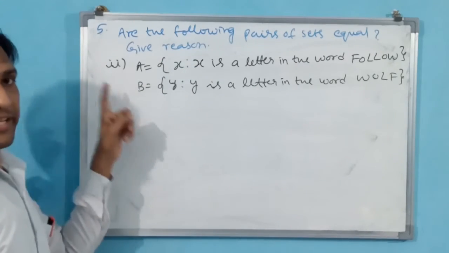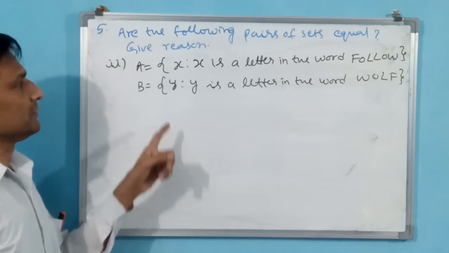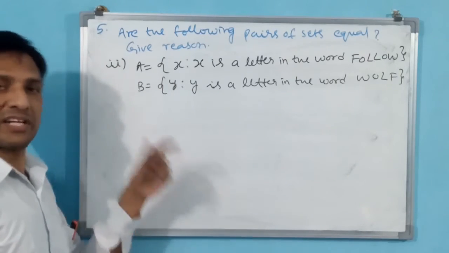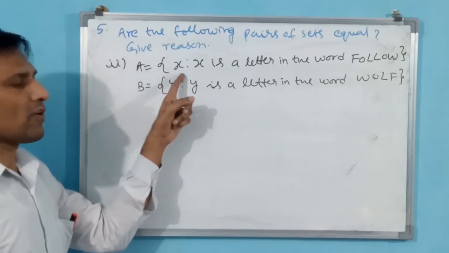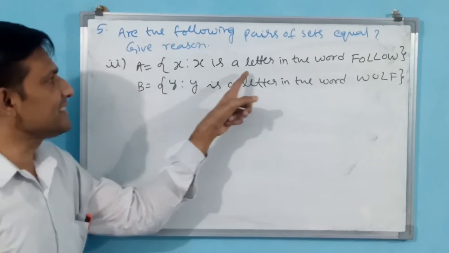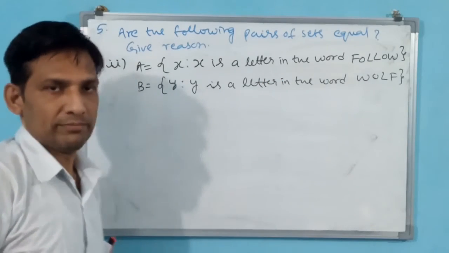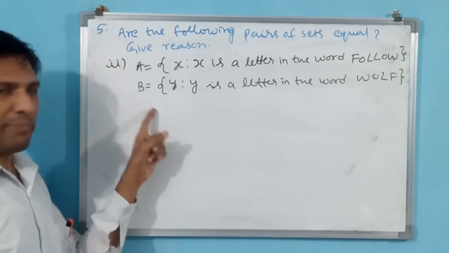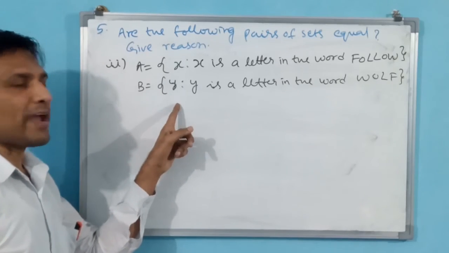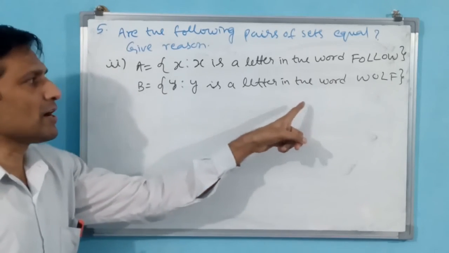See, second part of the fifth question. Equal set or unequal set you have to mention, and you have to give reason also. A is equal to, for all the values of x, x is a letter in the word follow. That means A set you have to make with those letters. B, for all values of y, y is a letter in the word wolf.